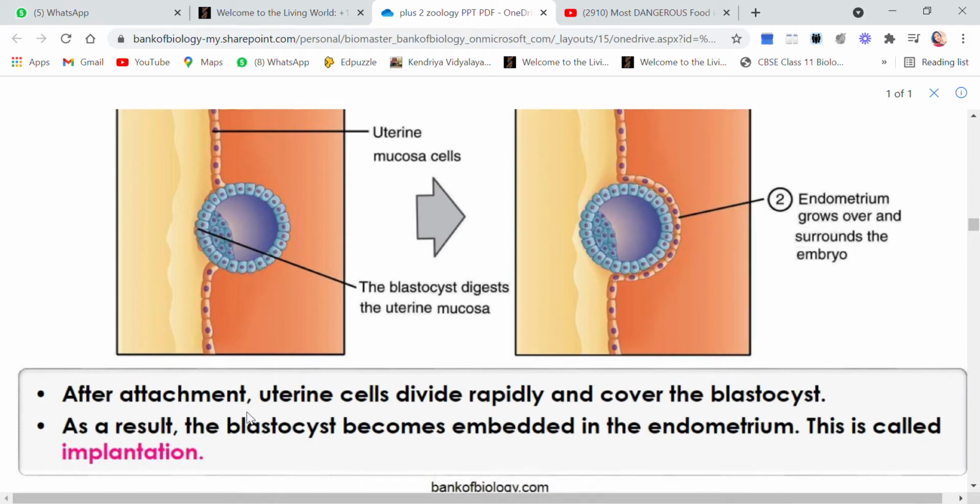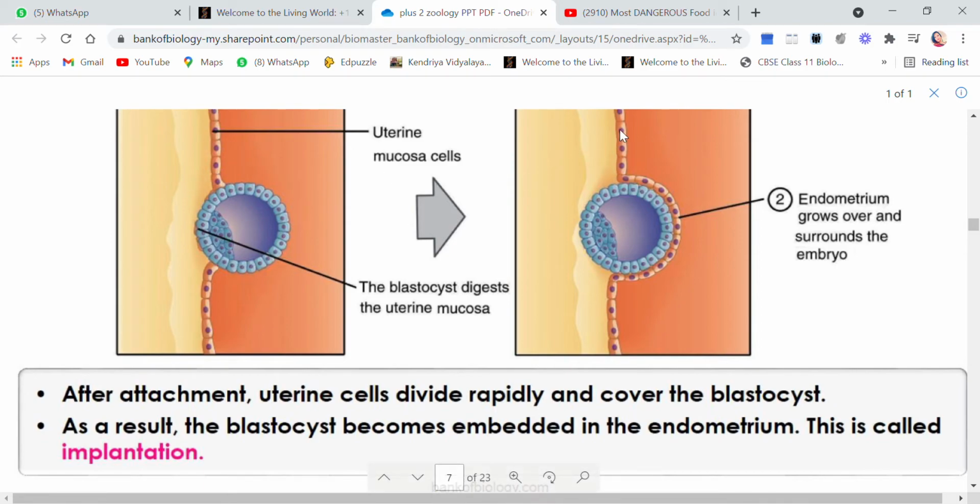Children, after the attachment, as I told you, these are the trophoblast, and these are the inner cell mass. I told you that trophoblasts are the ones which will help to attach with the endometrium lining of the uterus. So as that attachment is done, uterine walls divide. These uterine cell walls will divide rapidly, and they will try to cover the blastocyst.